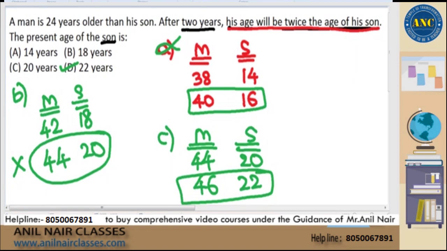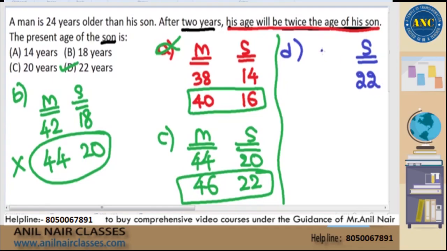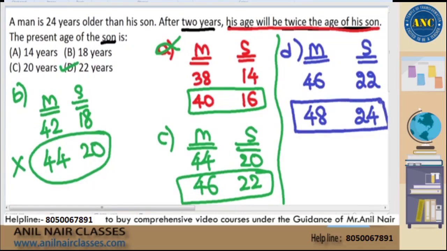Now see here. Last option also you can check it out, Swati. You will definitely get the correct answer. Last option, son is 22. The man will be 24 more than 22. It is 46. Two years later, he will be 48. Son will be 24. 48 is 2 times of 24.